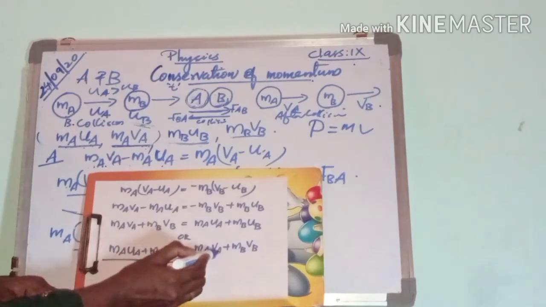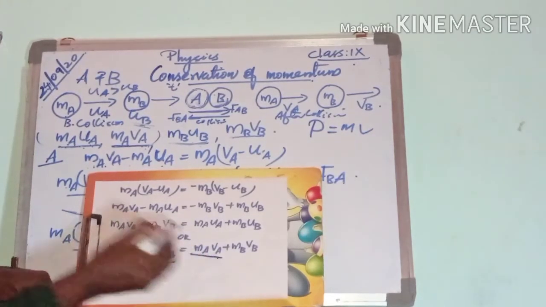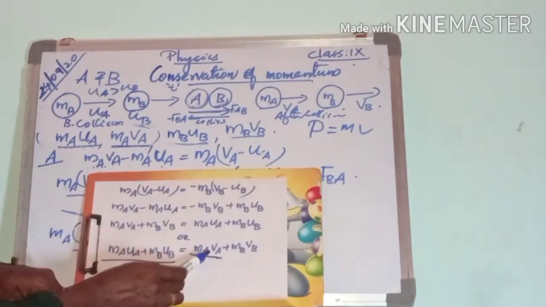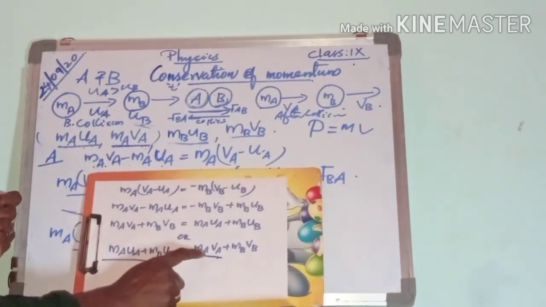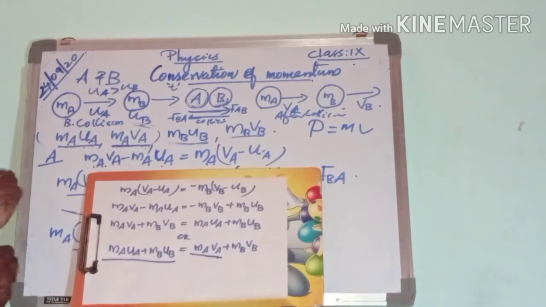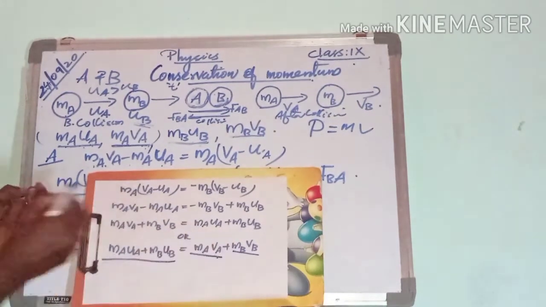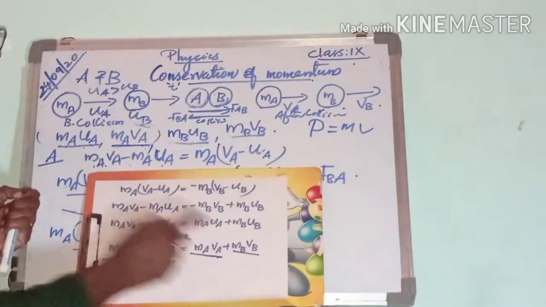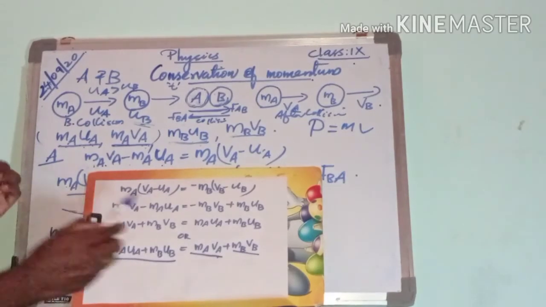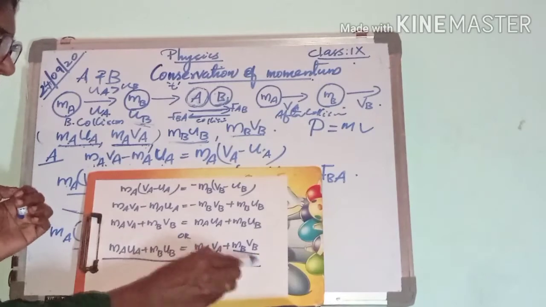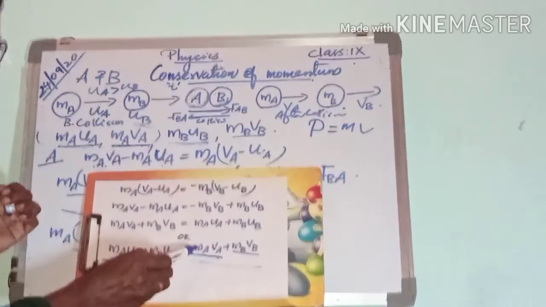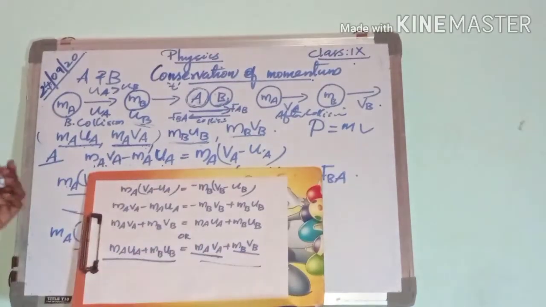And here MAVA is the momentum of ball A after collision. Then MBVB is the momentum of ball B after collision. Then MAVA plus MBVB represents the sum of momenta of two balls after collision.